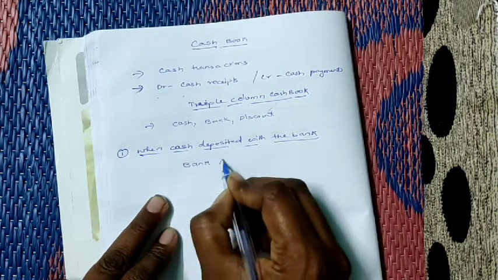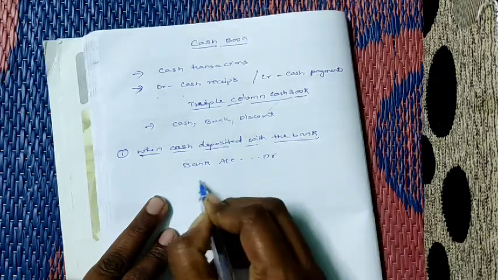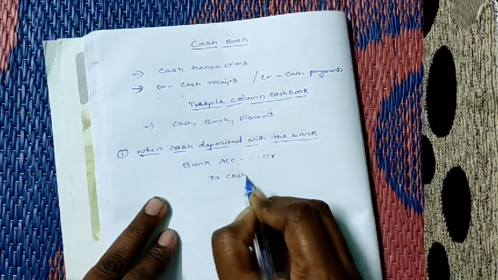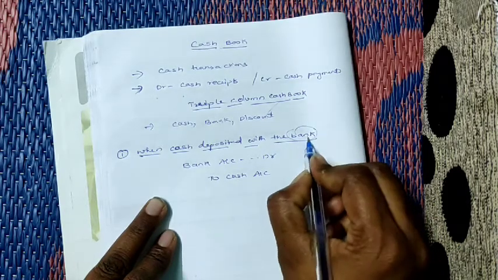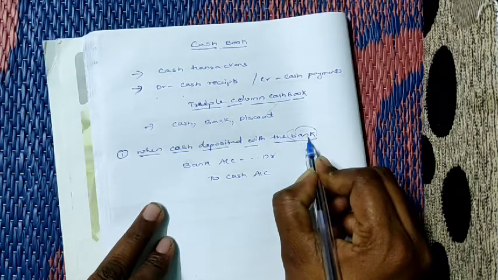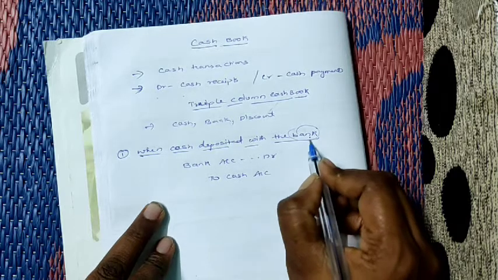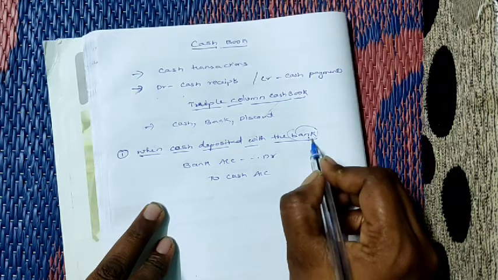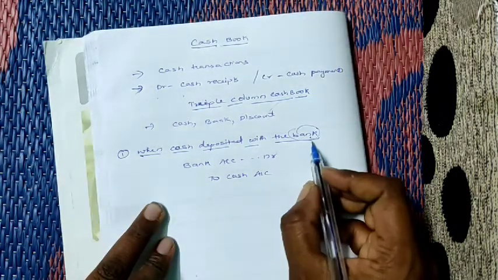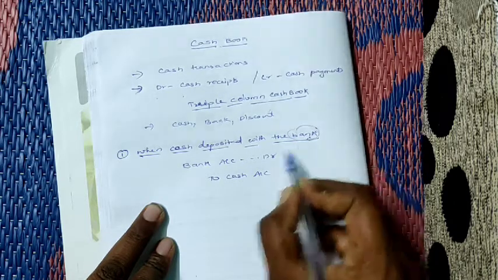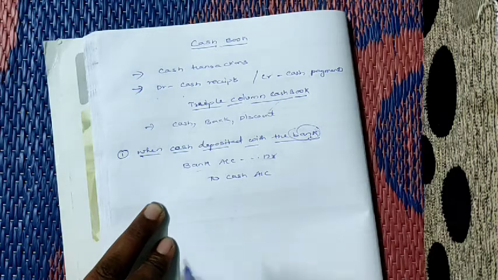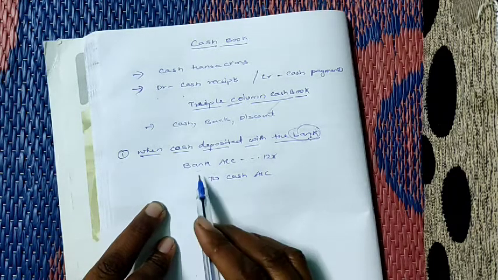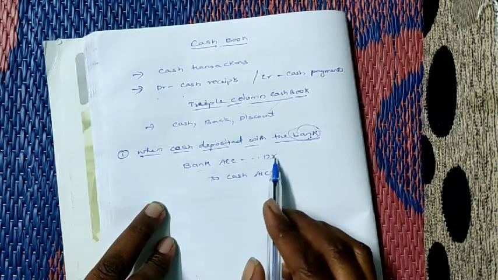Bank account debit to cash account. Why am I writing bank account debit to cash? Bank is an example of a personal account. Here bank is a receiver, because we are depositing cash into the bank. So we have to debit the bank. As per the personal account rule, debit the receiver, credit the giver. So bank is a receiver, and we have debited the bank.